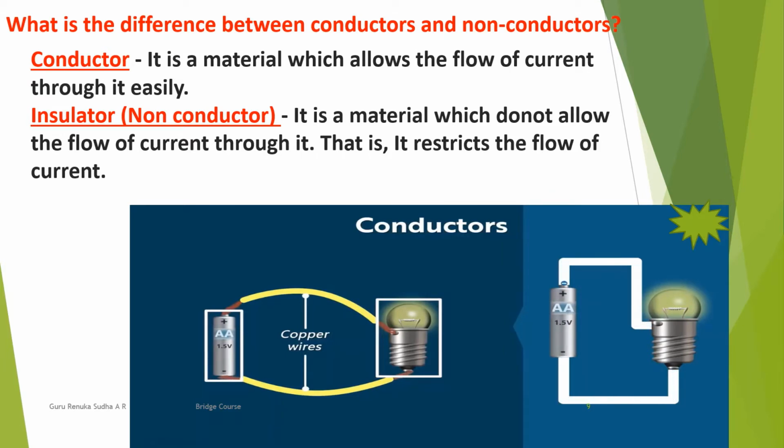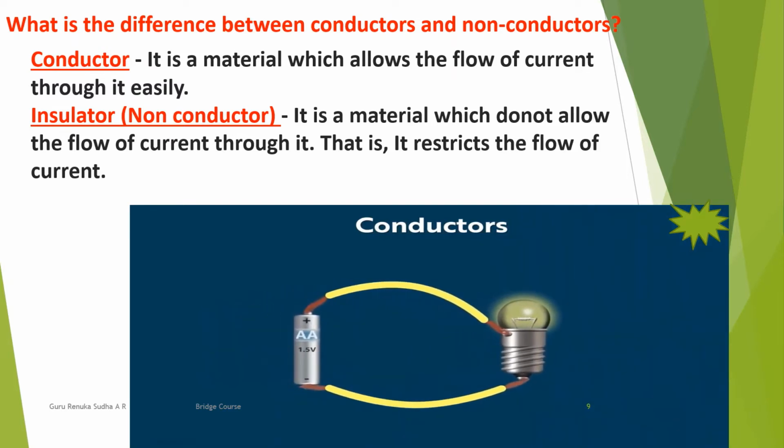However, by convention, the direction of electric current is taken to be from the positive to the negative terminal. But through which material is this current flowing? Yes, it's the copper wires. Electric current is flowing through the copper wires from the positive to the negative terminal.